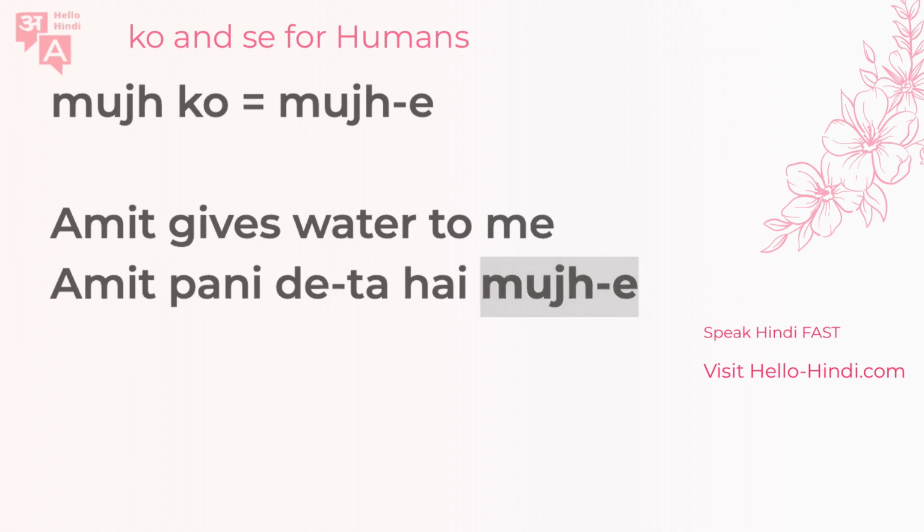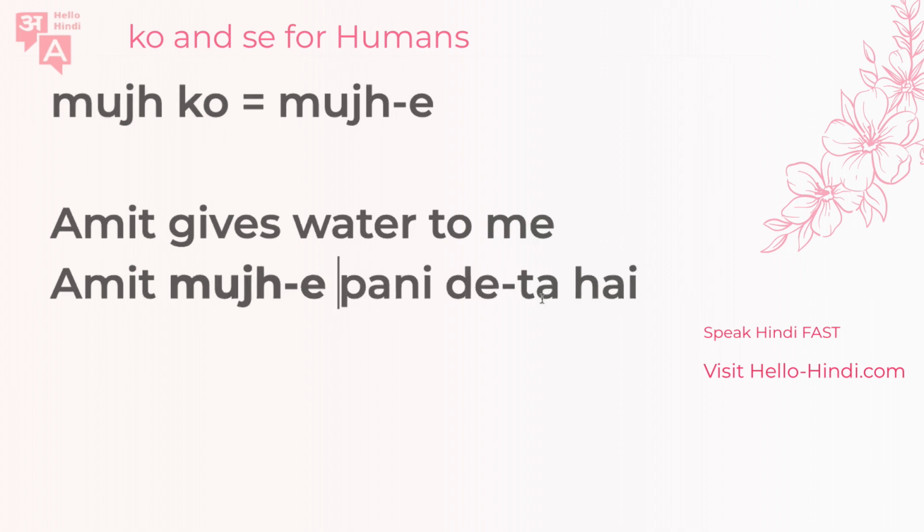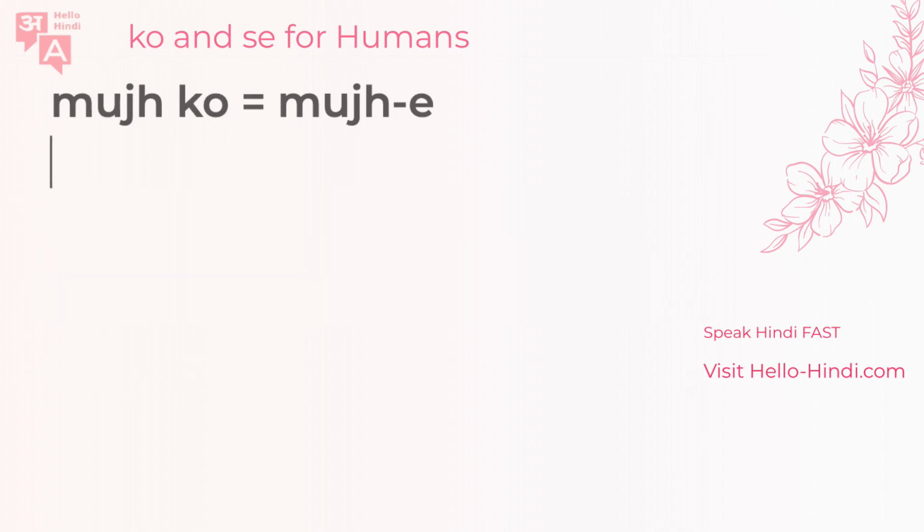And we've held off on using mujhe so far because mujhko has that modular feel. In other words, you know exactly what the ko means and what the muj means. Here it's combined. This is a more stylized form. So Amit mujhe pani deta hai is also good here. You can put it here as well. Amit mujhe pani deta hai. Okay, now let's quickly summarize all of these other kind of short forms, but more applicable forms.